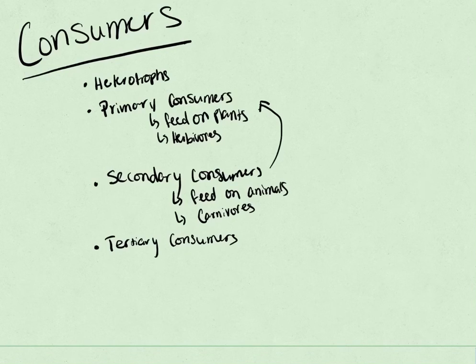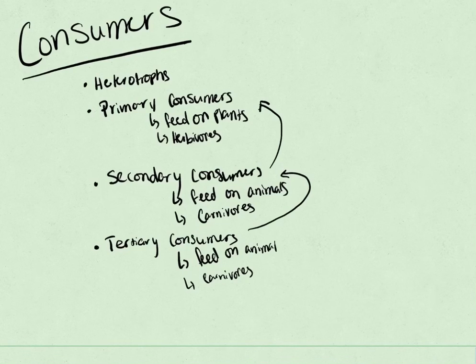Lastly, we have the tertiary consumers, which feed on animals as well. So these are the highest chain of order in a food chain, which I will get into in the next video. But these tertiary consumers feed off of the secondary consumers. So in that sense, there'd also be carnivores.